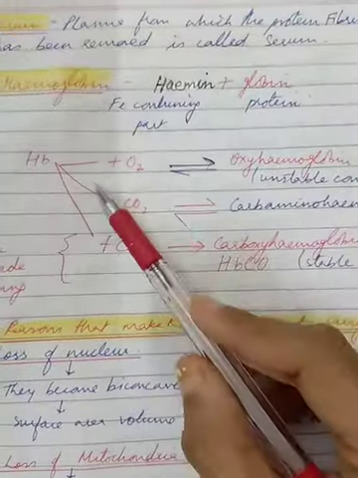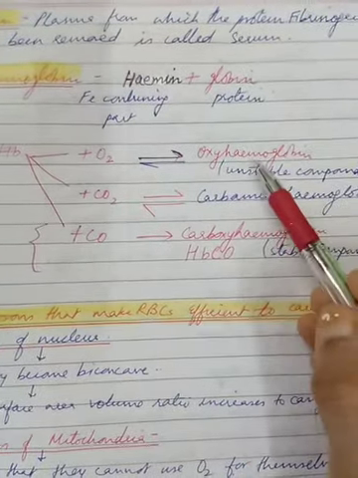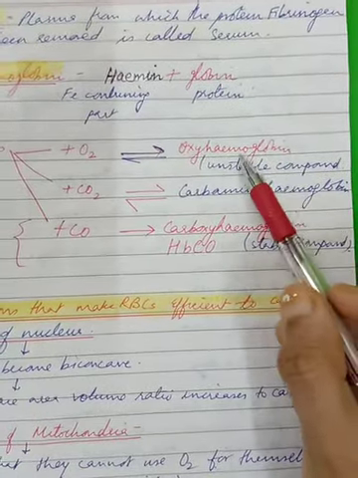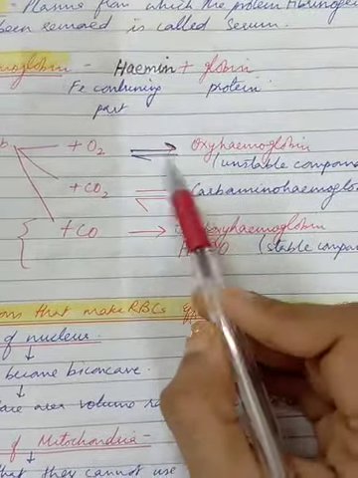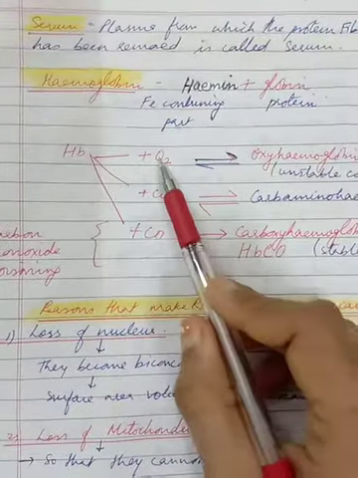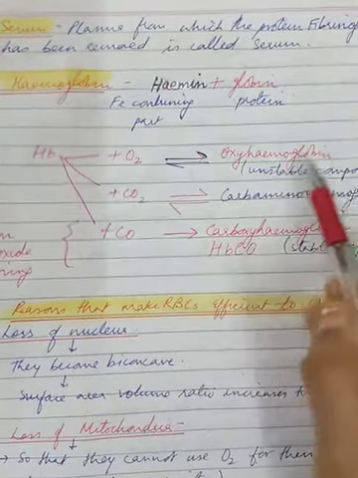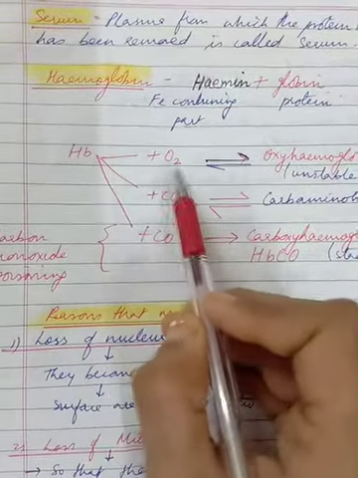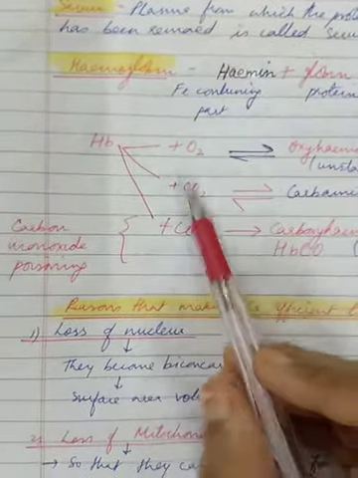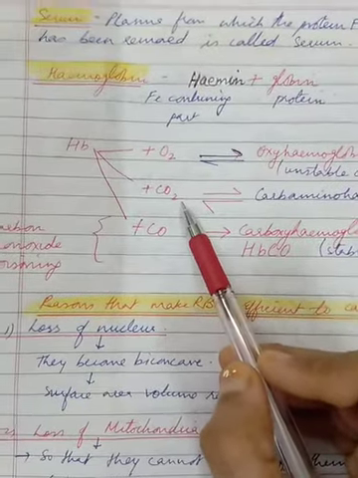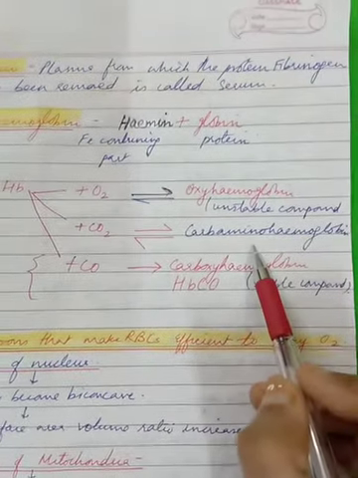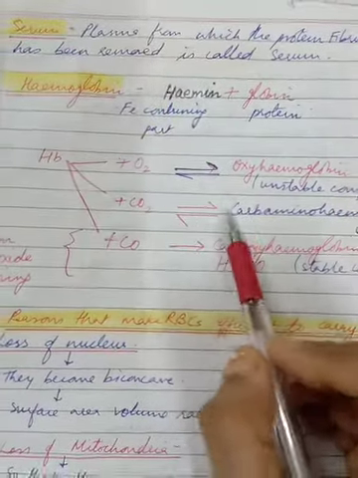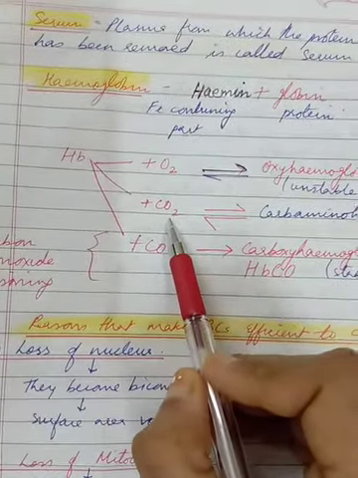Now, when hemoglobin combines with oxygen, the product formed is an unstable compound. We call it oxyhemoglobin. You can see the double arrow. That means once formed by the union of Hb and oxygen, this will sometime break down and again will give back hemoglobin and oxygen. Similarly, hemoglobin when combines with carbon dioxide, it forms a compound called carbaminohemoglobin, which again by double arrow you can understand is unstable and will break down.